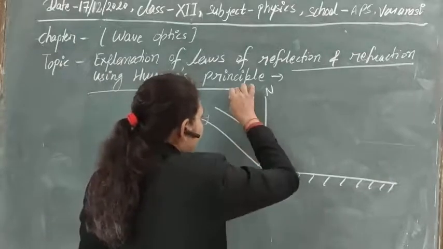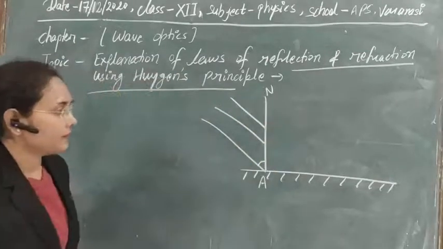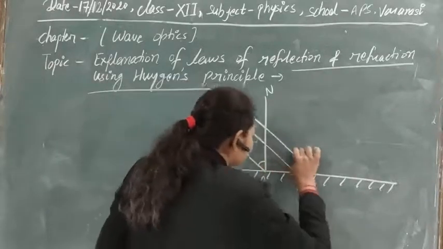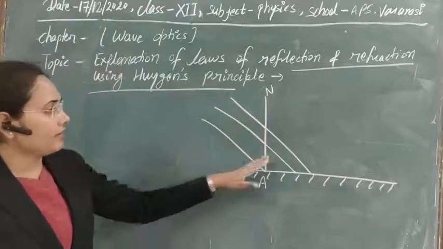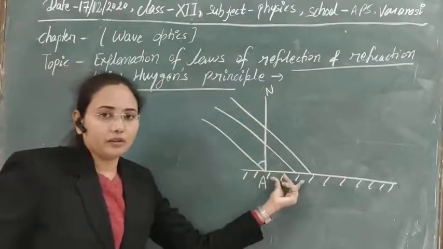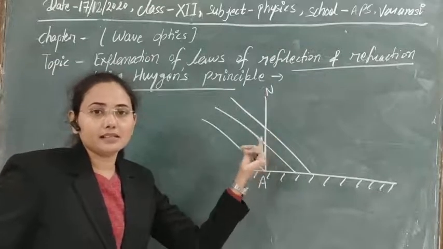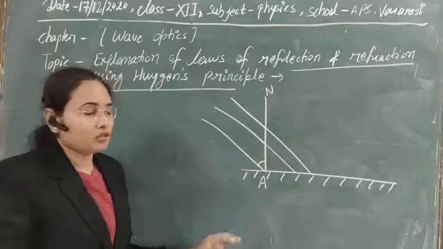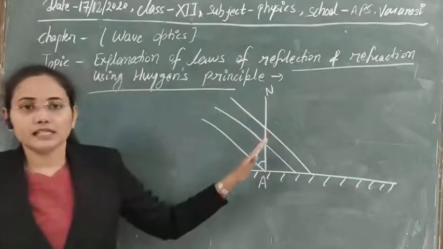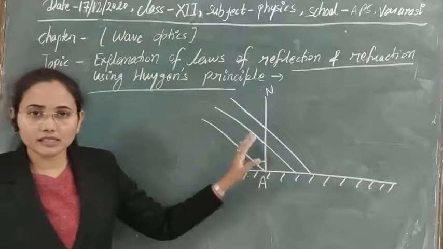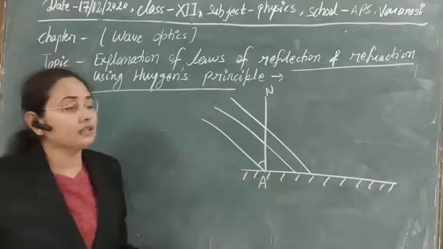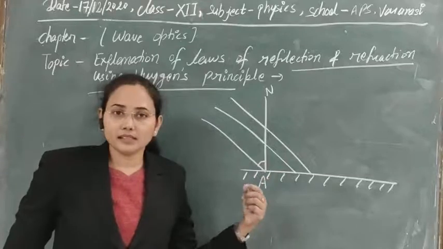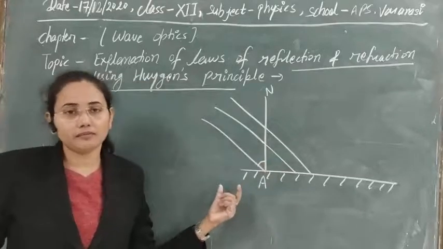A number of rays are incident here, and after incidence of light on this surface, if you see, at the same time that the light waves are reaching here, you can draw a wave front. That wave front is known as the incident wave front. It is drawn for the radiation that is falling on it, means the points of the incident wave that are in the same phase, and if you connect the locus of them, that gives the incident wave front.